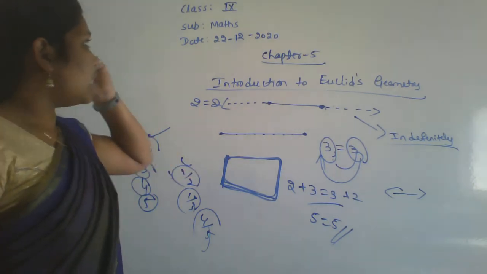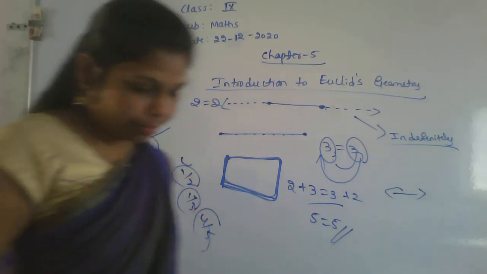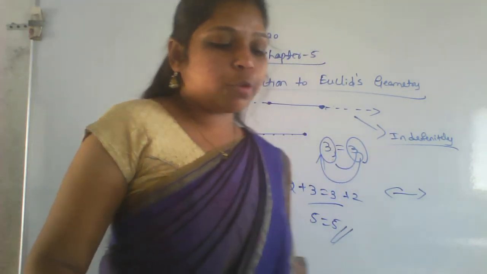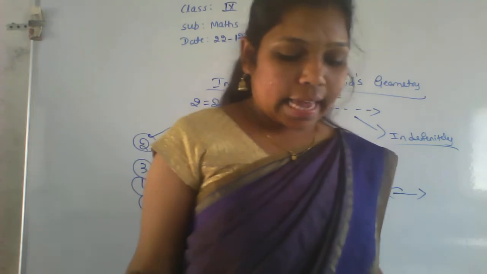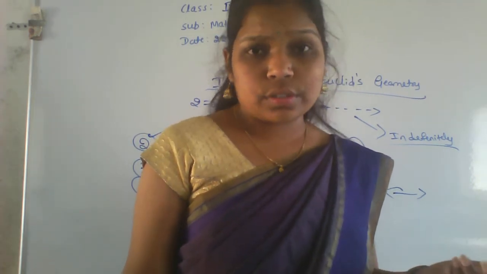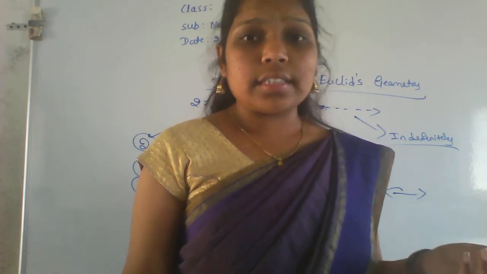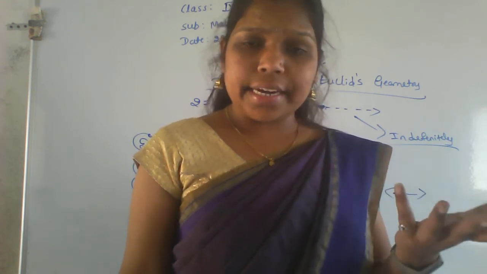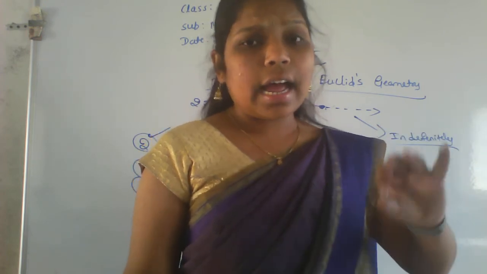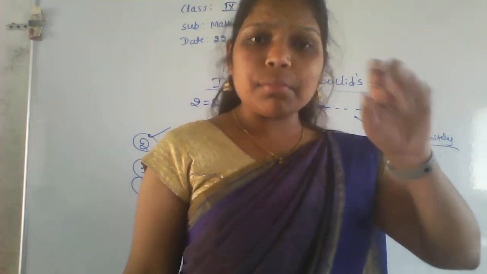Okay, next one, let's go to postulate 3. What is postulate 3 here? A circle can be drawn with any center and any radius. Of course, we know that one, right? So a circle can be drawn with any radius and with any center. We can take any point as a center and draw the circle with some radius.